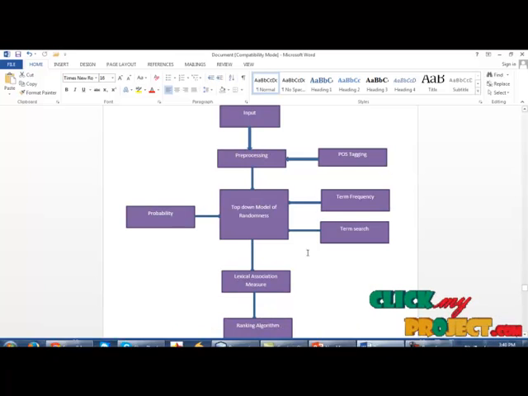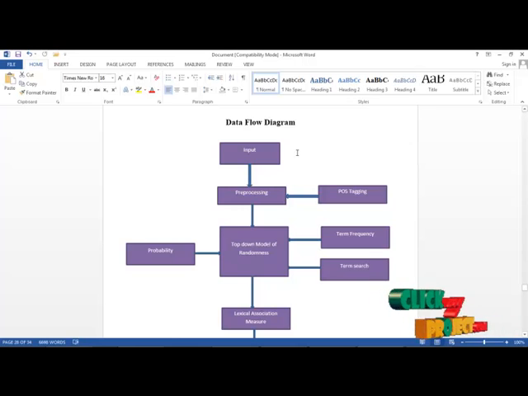Let us start with our flow diagram. In our flow diagram, first the input for our project is chosen. The input means the text file which we are going to process is chosen as the input. This file has to be pre-processed, and the pre-processing is done based on POS tagging. POS tagging splits the file into many instances and separates the sentence in a word by word manner. After the pre-processing stage, it is processed in a top-down model.